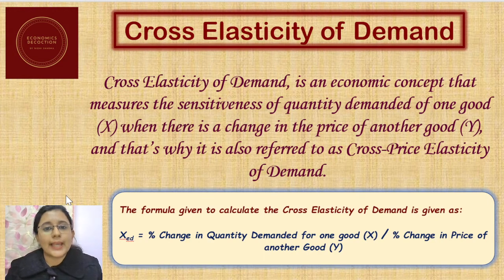So how can we calculate the cross elasticity of demand? Cross elasticity of demand is calculated as percentage change in quantity demanded of good X divided by percentage change in price of another good, that is of good Y. So this formula will give us the value of cross elasticity of demand.